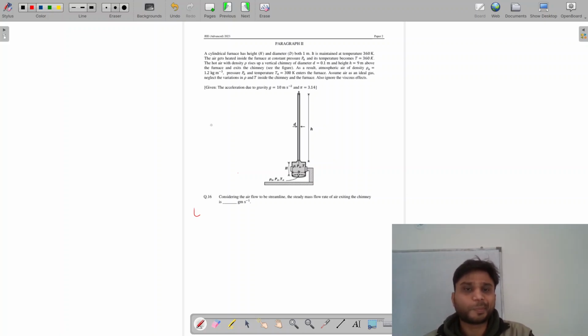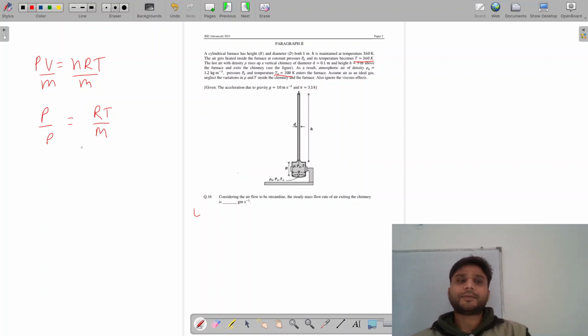As the air is entering, its temperature is 300 Kelvin and it gets heated to 360 Kelvin. So we can write an equation that PV is equal to nRT. Dividing this by the mass of the gas entering inside, we can write pressure upon density is equal to RT divided by molar mass of the gas. So this implies density into temperature is a constant.